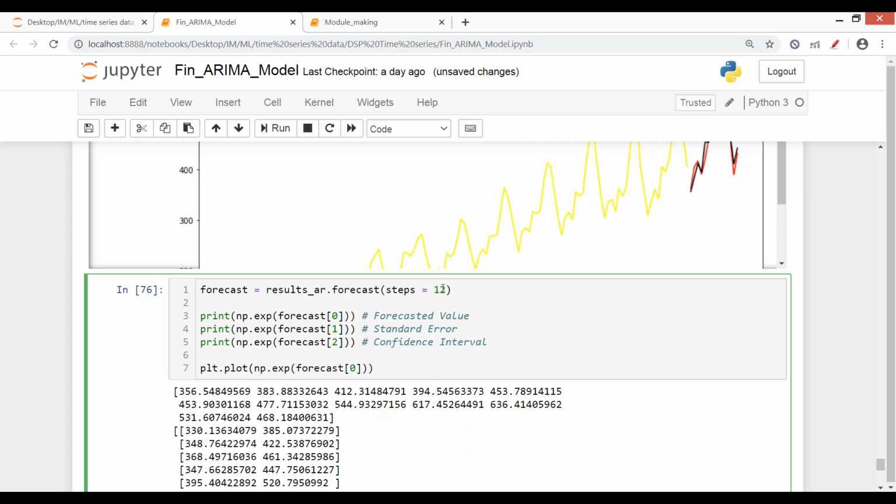You can just control the values here, 12 months, 5 months.